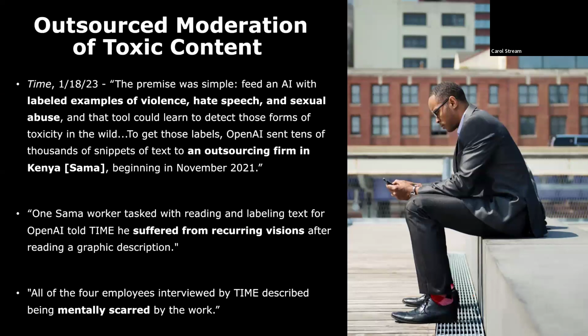Even when toxic material is properly identified and blocked by ChatGPT, the process required to properly define what is and is not inappropriate content has a punishing psychological effect on the workers who review this data. An exclusive report by Time magazine on January 18, 2023, revealed the human cost of OpenAI's efforts to identify offensive content on ChatGPT, describing that, quote, the premise was simple. Feed an AI with labeled examples of violence, hate speech, and sexual abuse, and that tool could learn to detect those forms of toxicity in the wild.